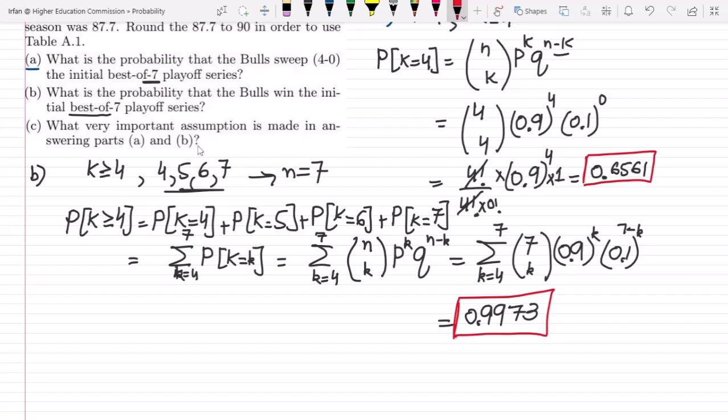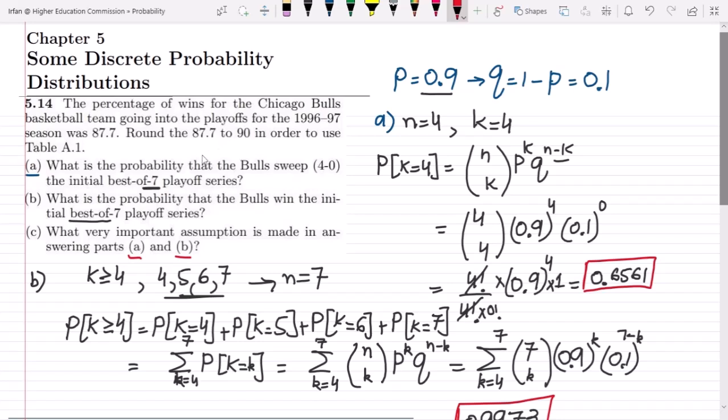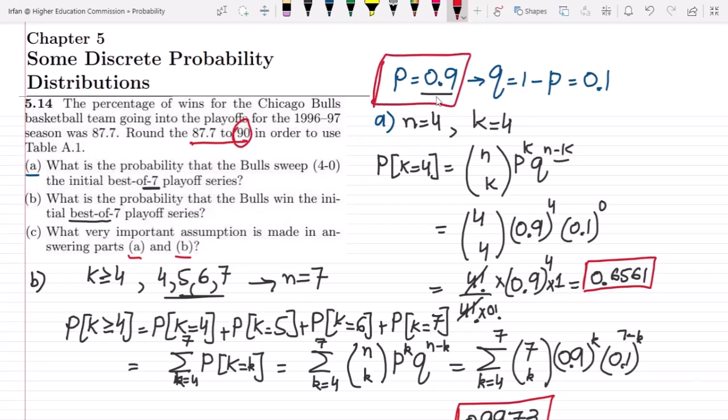Part C is: what very important assumption is made in answering parts A and B? The only assumption, which is already given in the statement, is the rounding of the winning percentage from 87.7 to 90%, and that is the probability 0.9. So this assumption has been made, which is common in all of them. You can see that it is already given here that the probability of winning is 0.9. Here it is also 0.9. So this is the only assumption which has been made.